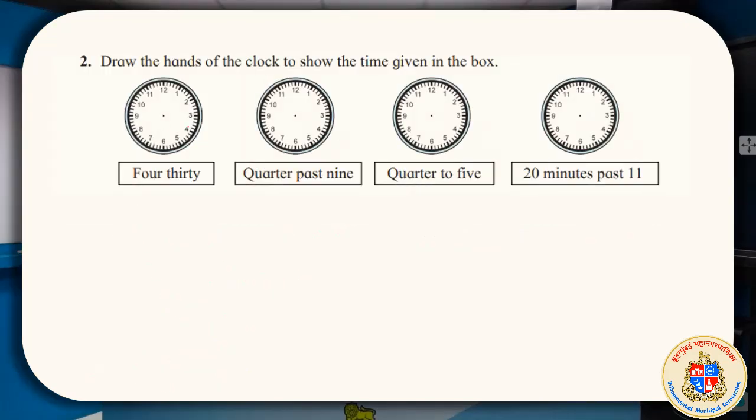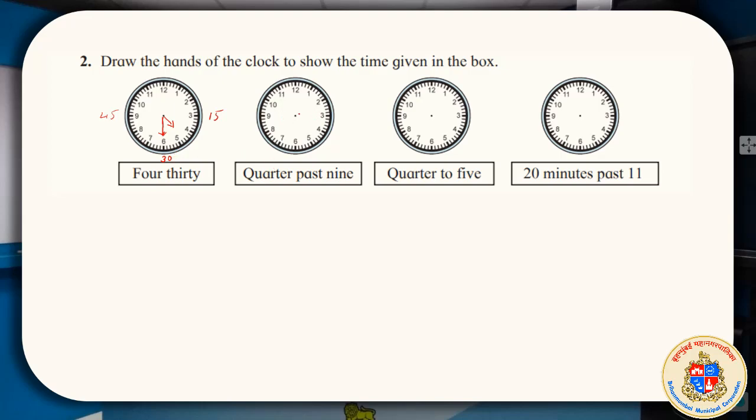So coming back to this question, 4 o'clock and 30. 4:30 means the minute needle must be at 30 here. Okay, let me try. If the minute needle is here, where must the hour hand be? It is 30. 30 means here, it is half past. If 12 is 0 and this is 30, and this is 45, it is half past. That means the small hour hand must be neither at 4 nor at 5. It must be between 4 and 5, right? That common sense we should apply.